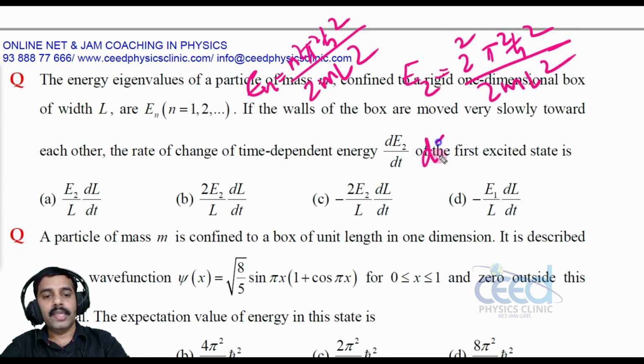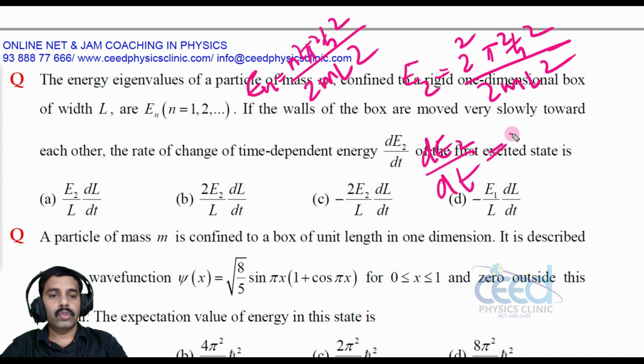Now what is dE2 by dt? We are asked to find dE2 by dt. I am keeping this 2 square here, and 1 by L square, since this energy is varying with the width L. So with respect to L I am differentiating.